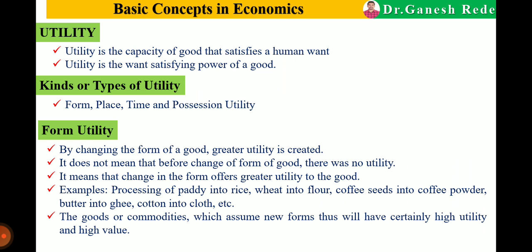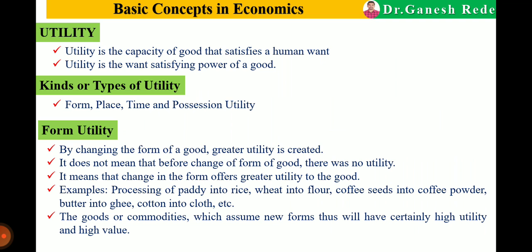Now this is all about goods. Now the next concept is utility. So what is utility? Utility is not direct satisfaction. Utility is not synonymous with usefulness. But utility is just the capacity of a good to satisfy a human want. What is utility? It is the capacity of a good to satisfy human want.